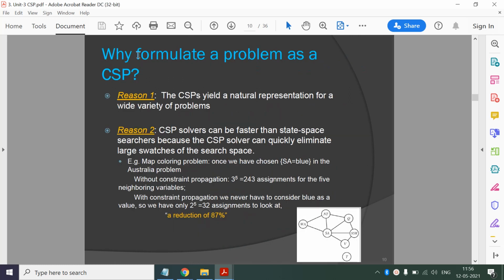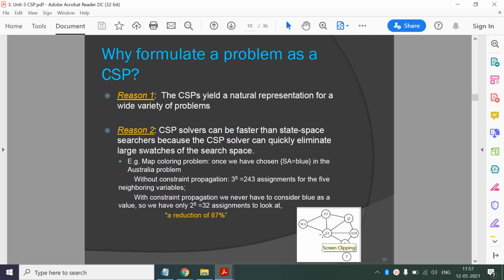And then why formulate a problem as CSP? First reason is, naturally any problem will have constraints, so you have to satisfy these constraints. So why not use them? Second reason is, if you use constraints, your search tree will become much simpler, because you can propagate the constraints.